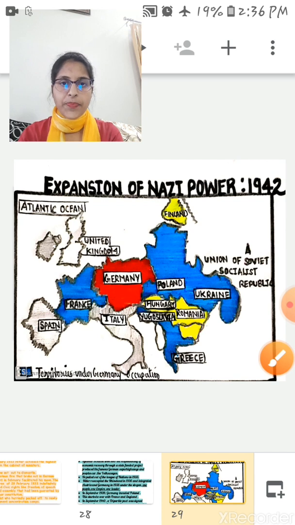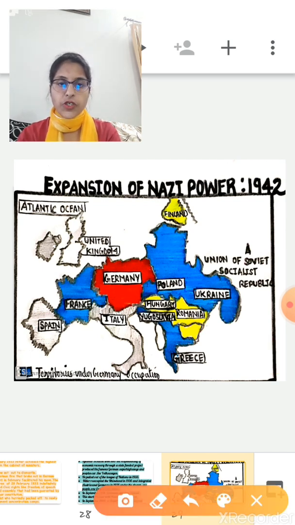Basically, this is the Europe map in 1942, and this map shows the expansion of Nazi power till 1942. As we know, after the First World War, Germany lost its territories, colonies and resources. And he was of the opinion that key resources are accumulated through the expansion of territories.